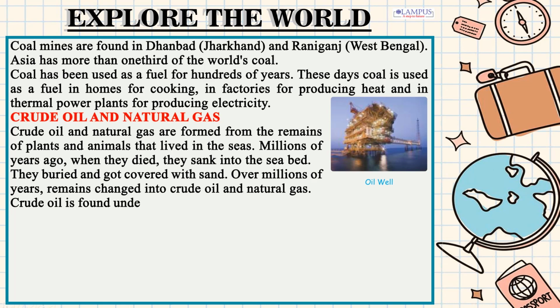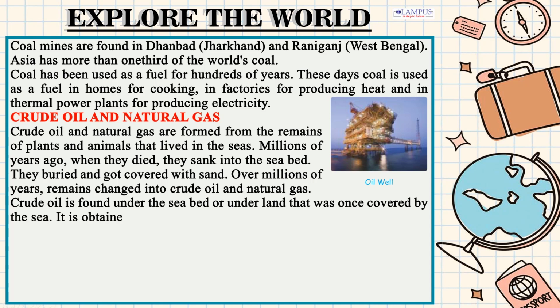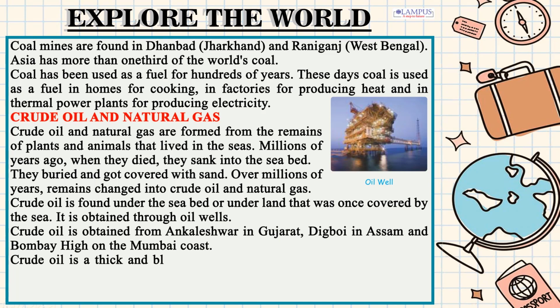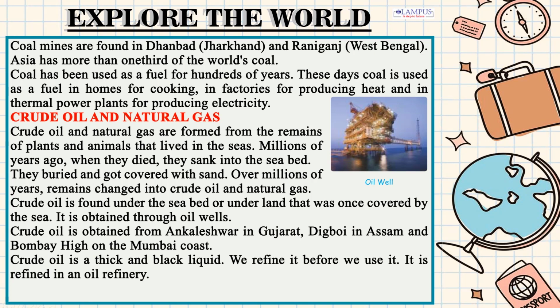Crude oil is found under the seabed or under land that was once covered by the sea. It is obtained through oil wells. Crude oil is obtained from Ankleshwar in Gujarat, Digboi in Assam and Bombay High on the Mumbai coast. Crude oil is a thick and black liquid. We refine it before we use it. It is refined in an oil refinery.